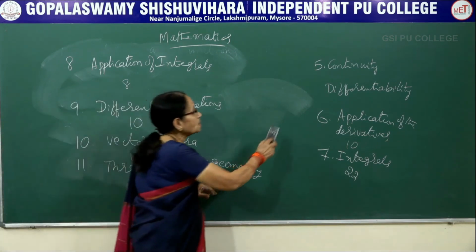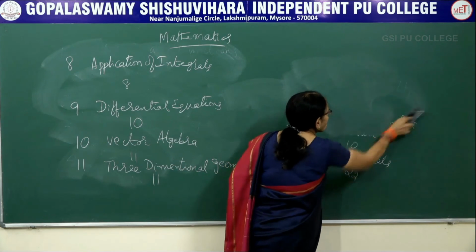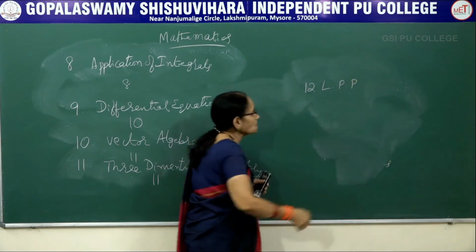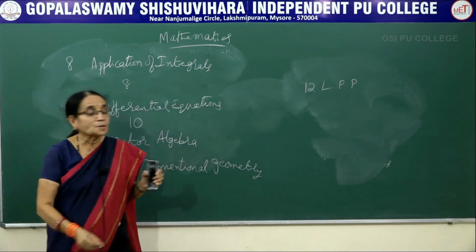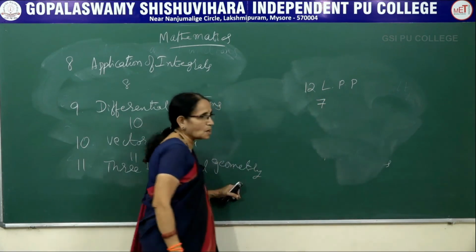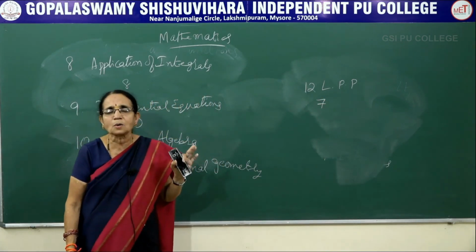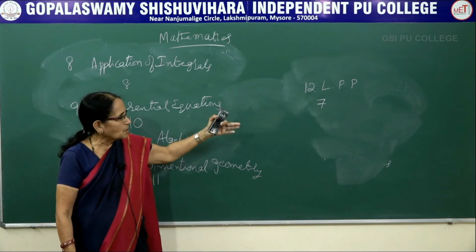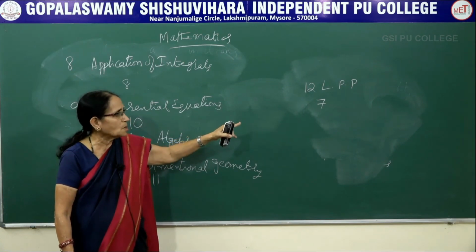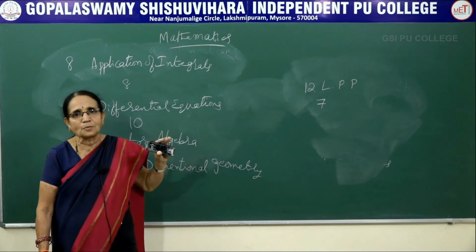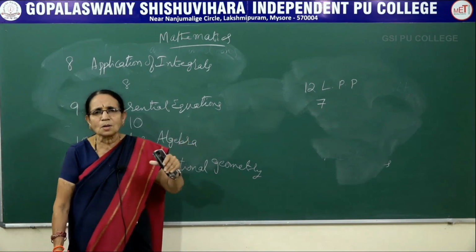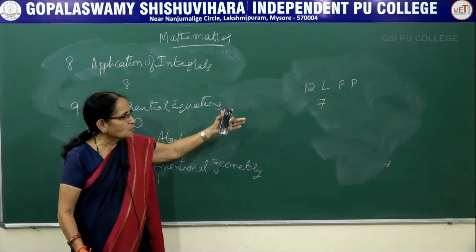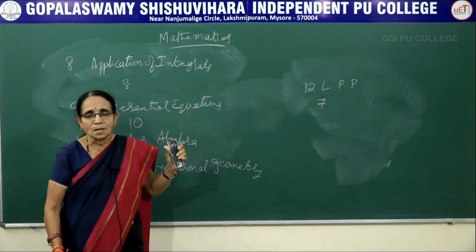Next, the 12th chapter is LPP. Now, this carries 7 marks: one 1 mark question and one 6 mark question. The 1 mark question is given as a definition belonging to this topic, and for the 6 mark question you have to draw a graph. Again it is a continuation of whatever you learnt in first year PUC, the linear inequalities. Here we are using the graph, and now we are finding the solution of that. So it carries 7 marks.